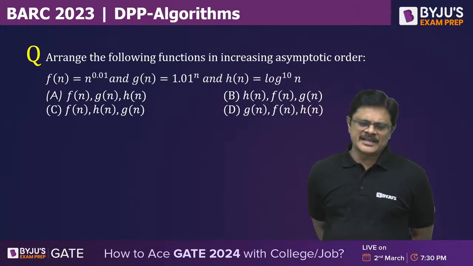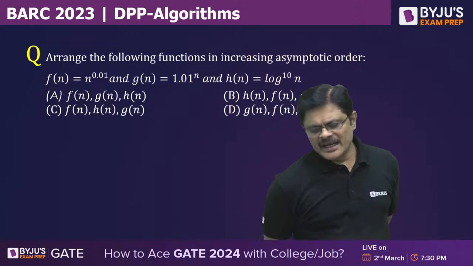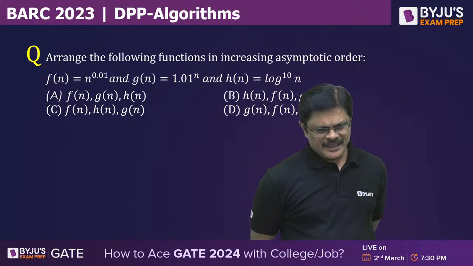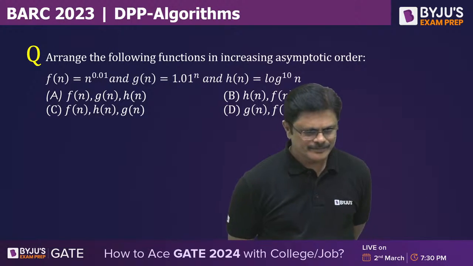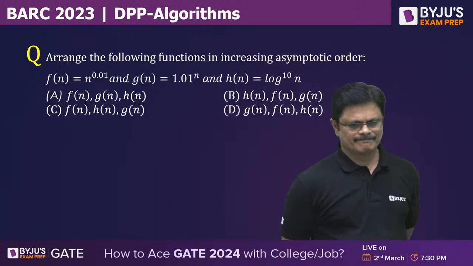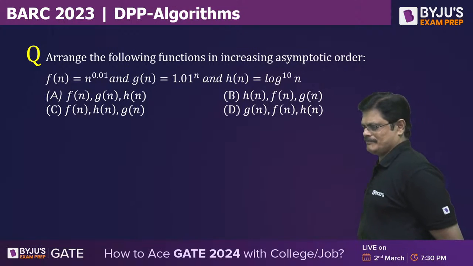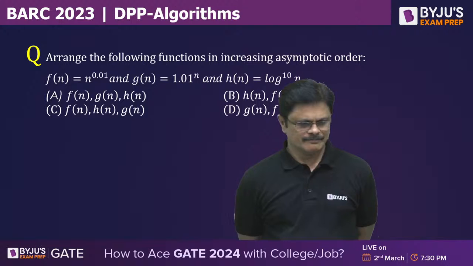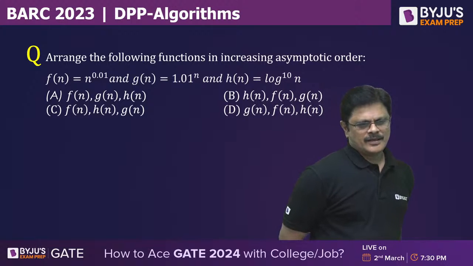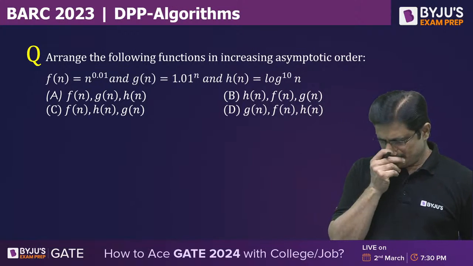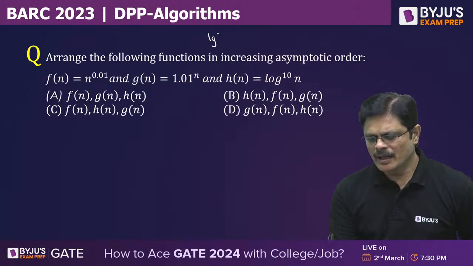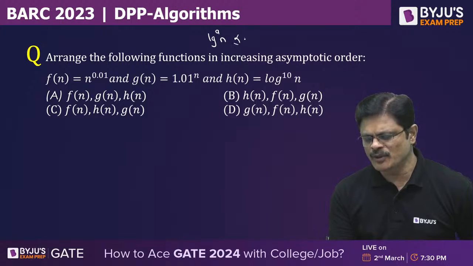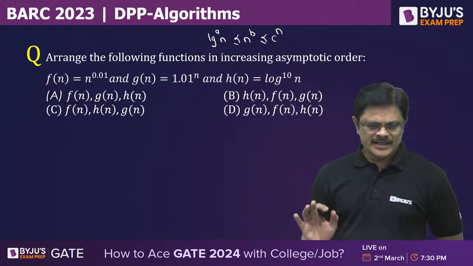The next one. Arrange the following functions in increasing asymptotic order. Always remember this idea: log^a n is asymptotically smaller than n^b, which is asymptotically smaller than c^n.